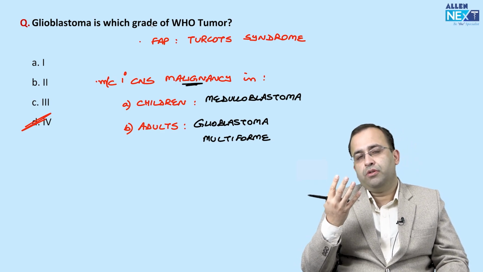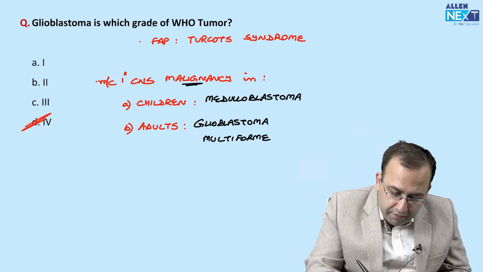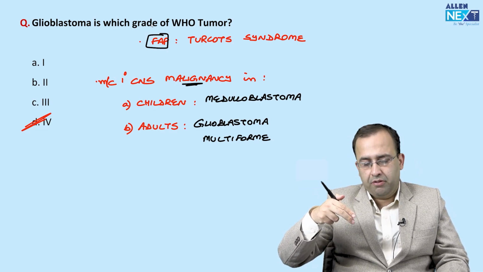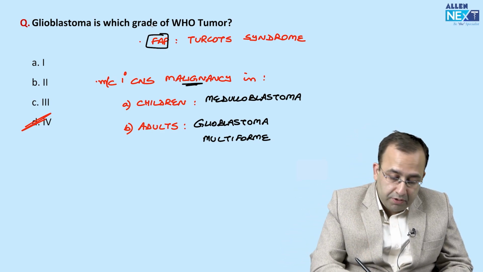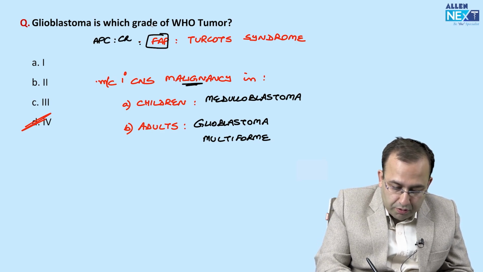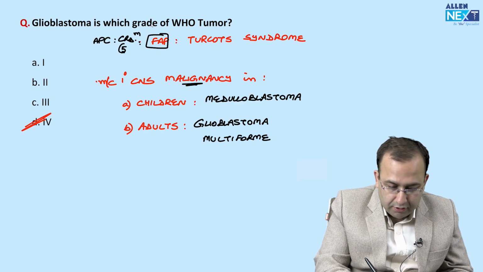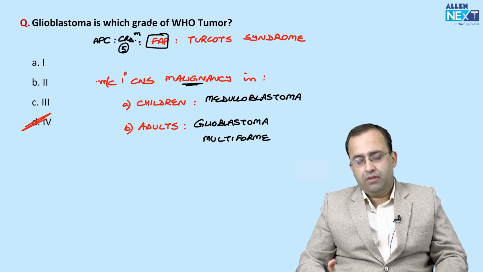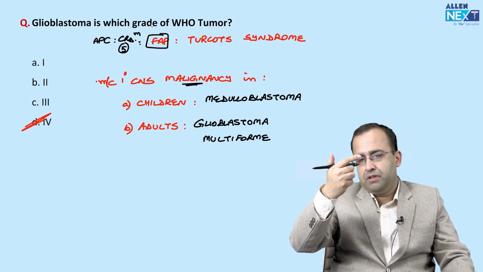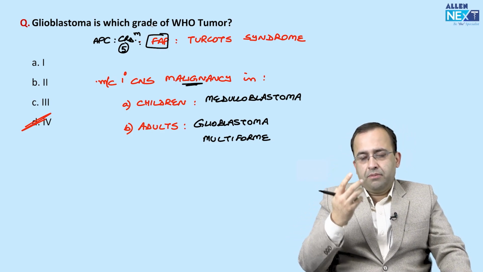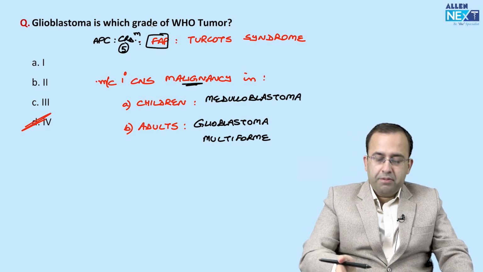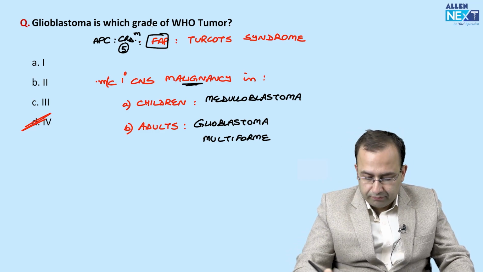So of course they are WHO grade 4. Or you could have done that they are associated with FAP. Both medulloblastoma and glioblastoma multiforme are associated with FAP. FAP: APC gene mutation, chromosome 5. Again a recent question, Turcot syndrome. So topics are repeated. In FMG, sometimes the examiner will ask you the second line, sometimes he will ask you the fourth line from the same topic. Topics are repeated. So glioblastoma, grade 4 CNS tumor.